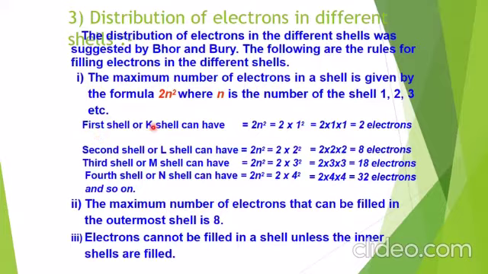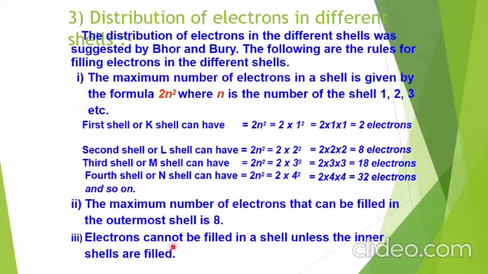First shell or K shell, when we put the value 1, can have 2 electrons. Similarly, the second shell will have 8 electrons. In the third shell it will have 18 electrons. And in the fourth shell it will have 32 electrons and so on. So he is saying that the maximum number of electrons that can be filled in the outermost shell is 8. That was due to the octet rule. Octet rule says that the maximum number of electrons that can be stable in an orbit is 8 electrons. So the configuration from 2, 8, 18, 32 changes to 2, 8, 8, 8.